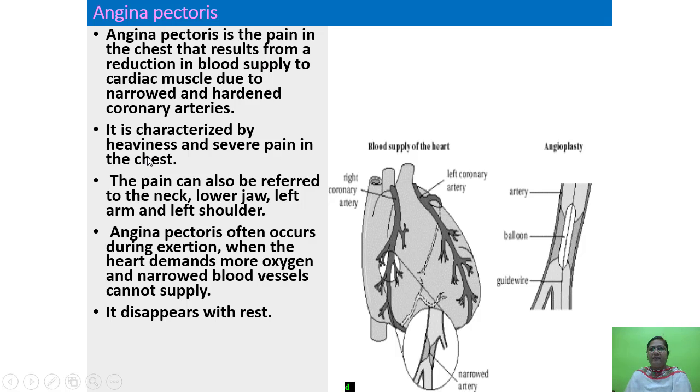It is characterized by heaviness and severe pain in the chest. The pain can also be referred to the neck, lower jaw, left arm and left shoulder. All the left side is paining, so it is not good. That is the left side of the neck, lower jaw, left arm and left shoulder. Angina pectoris often occurs during exertion when the heart demands more oxygen and the narrowed blood supply cannot supply it. It disappears with rest.